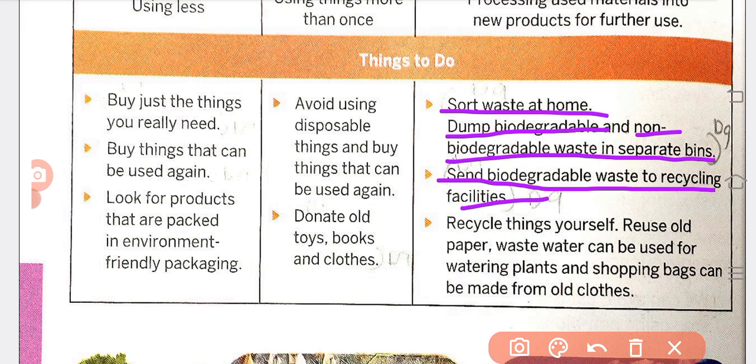Recycle things yourself. We ourselves only, right? Reuse old paper. Wastewater can be used for watering plants. Reuse the old papers, and the wastewater can be used for watering the plants. And shopping bags can be made from old clothes.